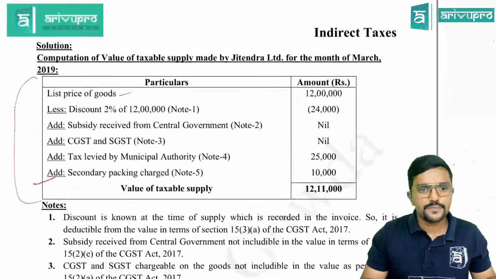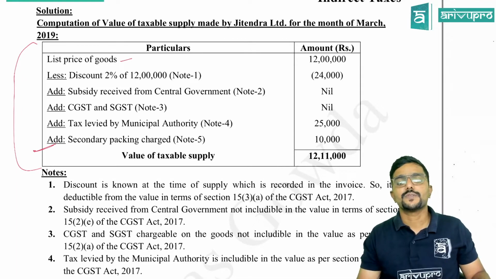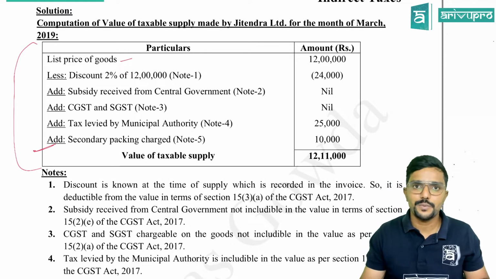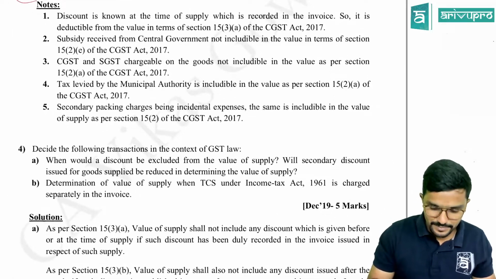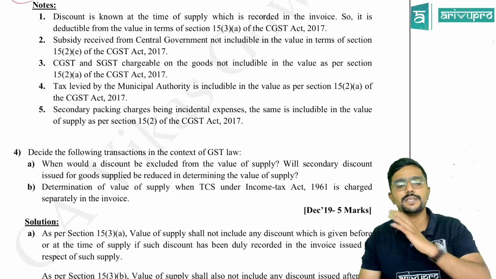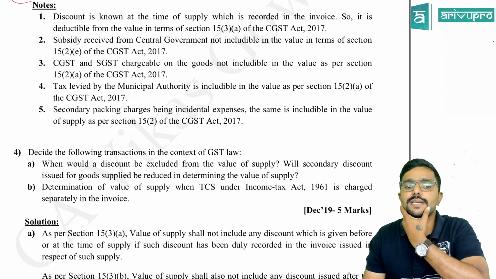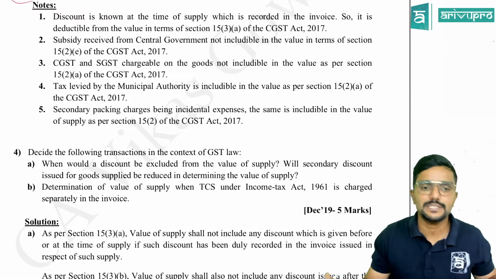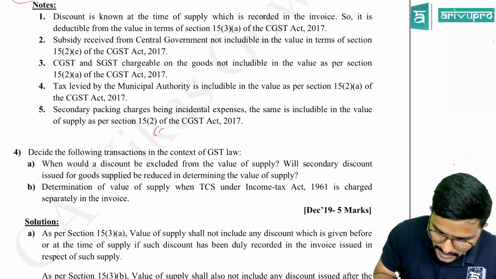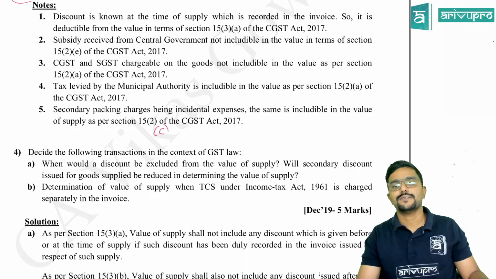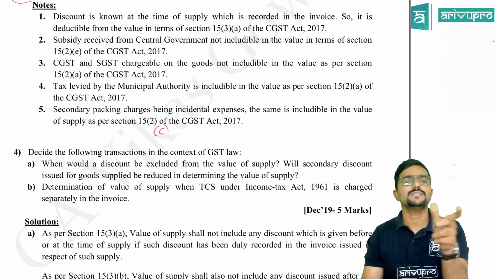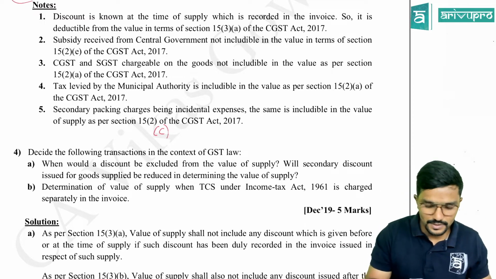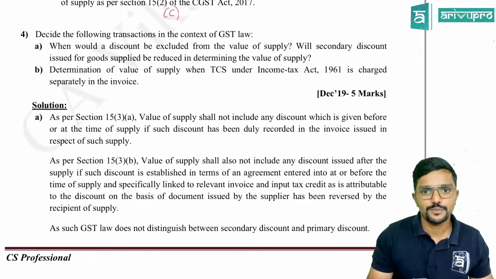Chalo, last point. Secondary packing charges. How much? 10,000. Should we add it? Yes. As per which section? 15.2. It is not mentioned, let me just mention it. First, let me read the note. Secondary packing charges being incidental expenses, the same is includable in the value of supply as per section 15.2C of CGST Act 2017. And I told you guys, if by chance you don't remember the clause, just mention at least 15.2. Agree? Next, coming to the fourth problem.